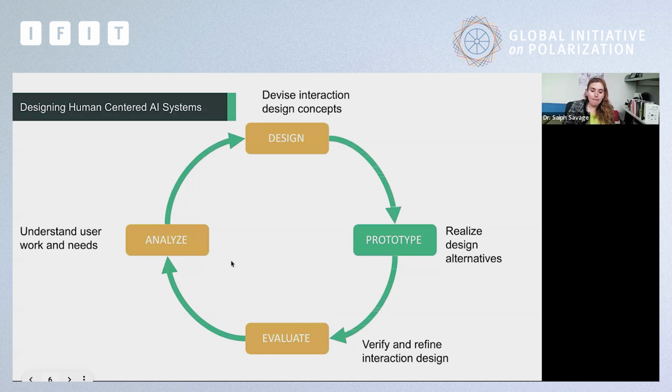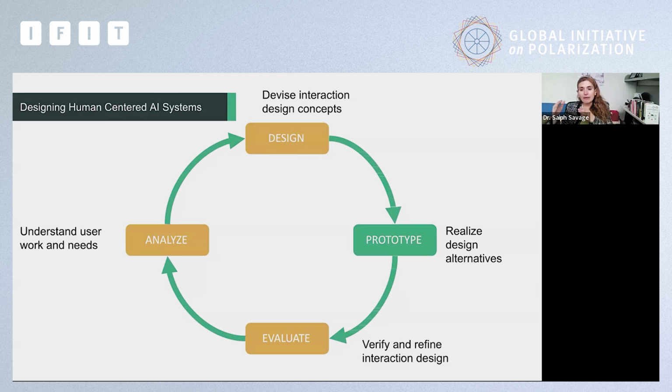And so overall, my research has focused on designing these human-centered AI systems that can address, in this case, polarization problems. What we do to accomplish this is first analyze what is happening in the ecosystem. For example, in this case, we identified that we have this problem about data voids. Then we think about how we might create a system, for example an AI system, that can address that problem. Then we build the system and then we evaluate it. We run user studies.